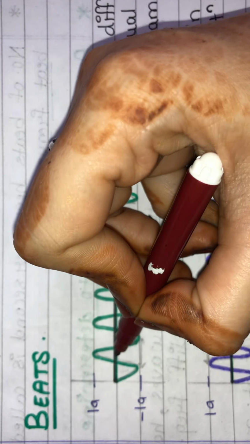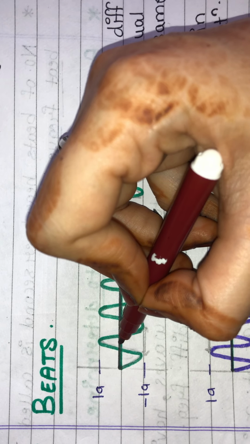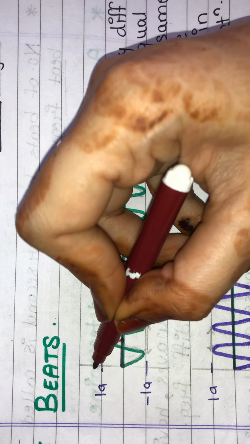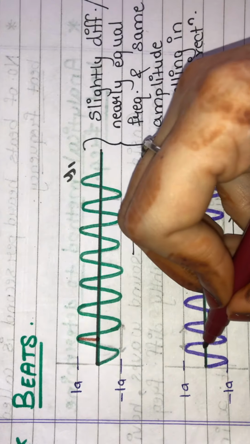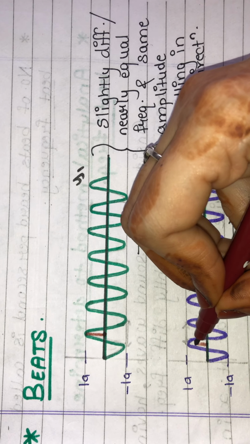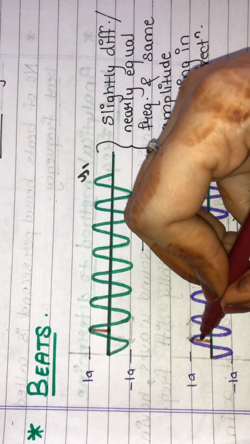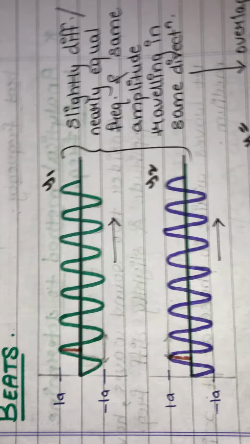Amplitude means the maximum displacement from the mean position. This is the mean position. From here, if you see the displacement, it is positive A, and similarly for the other wave, from the mean position to the maximum displacement at this point, it is A. So both of them have the same amplitude.